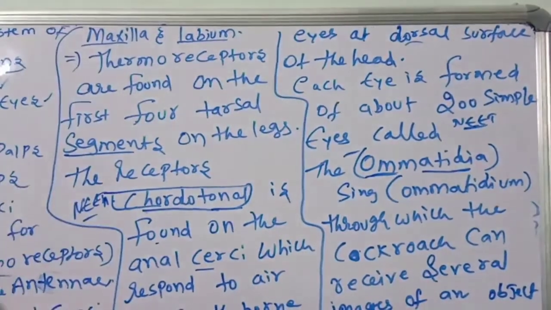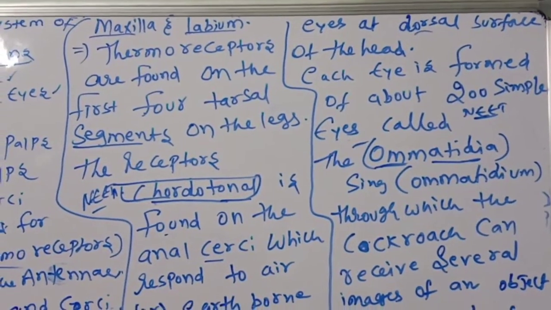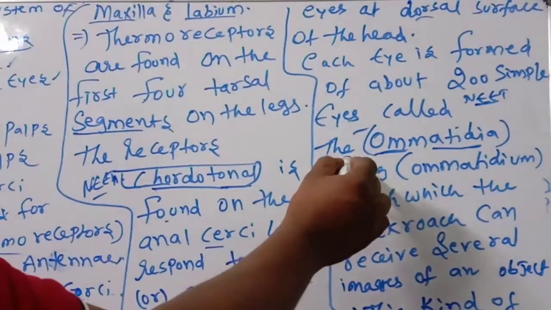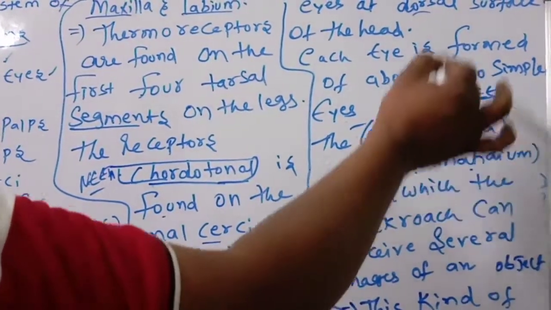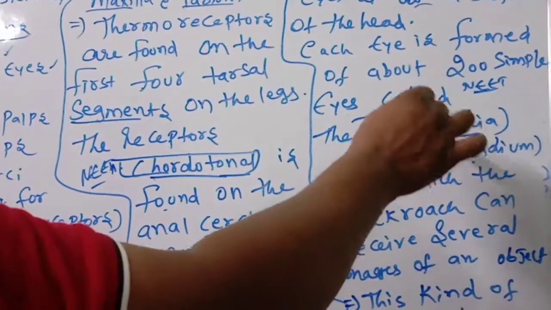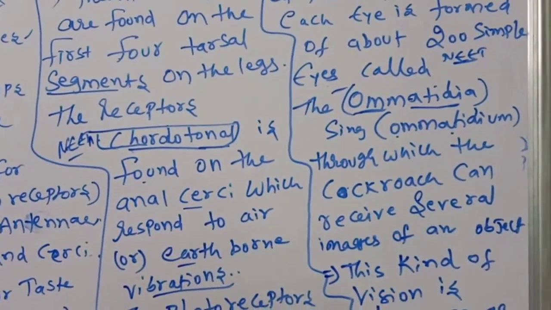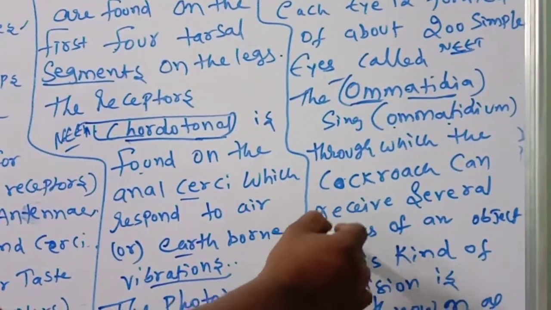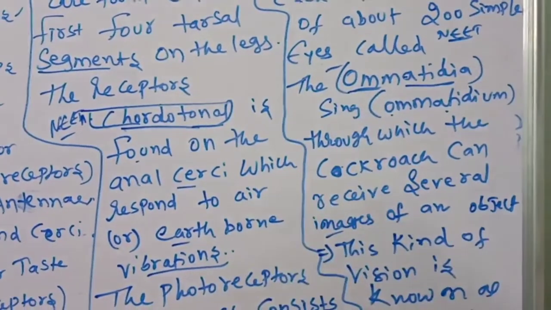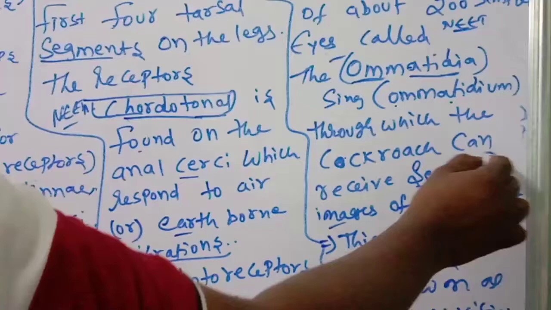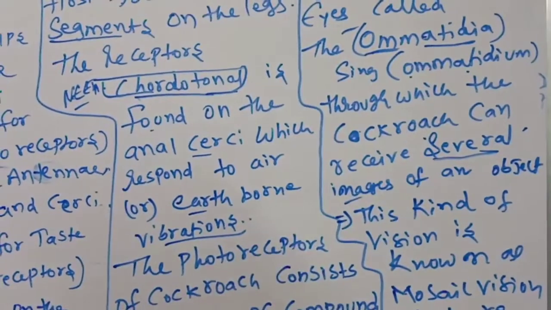The singular is ommatidium, through which the cockroach can receive several images of an object. Several images, not a single image.